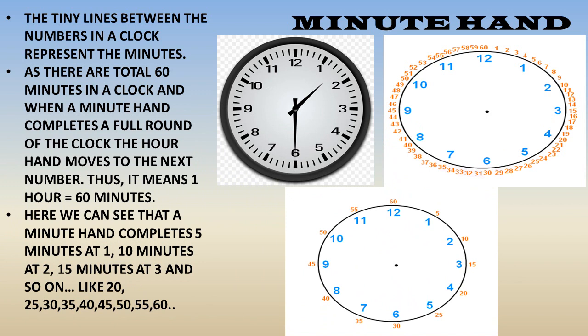Now when we were counting these minutes, you must have seen that at 1 the minutes were 5, at 2 they were 10, at 3 they were 15, at 4 they were 20, 25, 30, 35, 40, 45, 50, 55, and so on, 60.